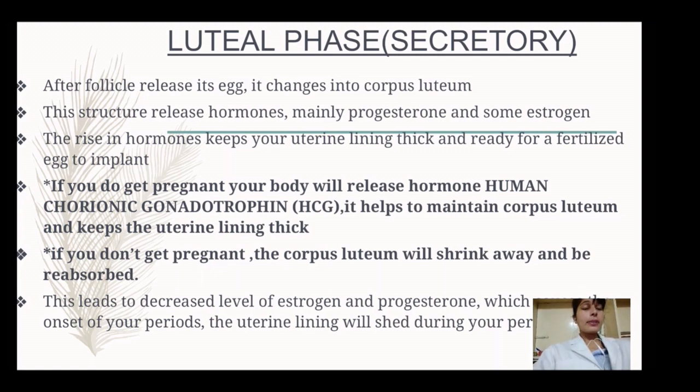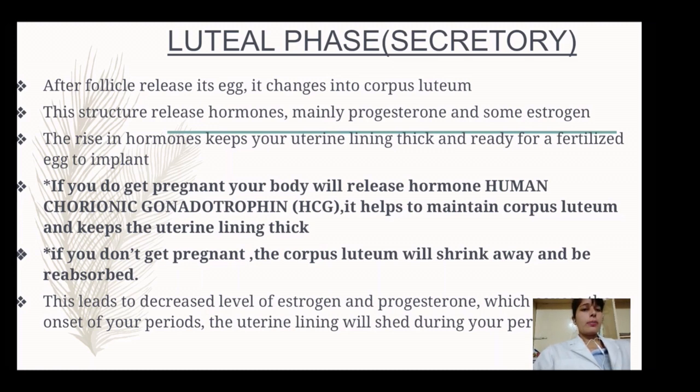It helps in the thickening of the uterus, because now we need to make the endometrium or the uterus stronger and thicker to receive the fertilized ovum. So there will be a release of HCG hormone if a woman gets pregnant. For the pregnancy test, we are also checking the HCG hormone. If there is presence of HCG hormone in our body, it is a confirmation test for pregnancy.